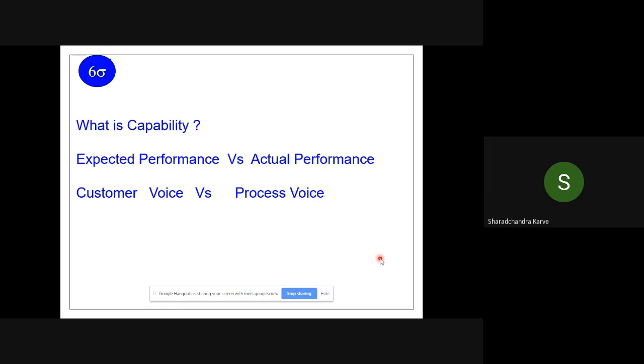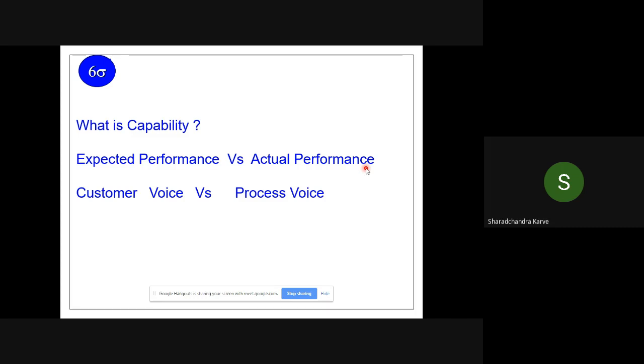What we actually try to match is the expected performance by a CM or a PM versus his actual performance. That is how we decide capability. What was expected when we voted for him, and against that what he is performing, we compare and say he is capable or not capable.